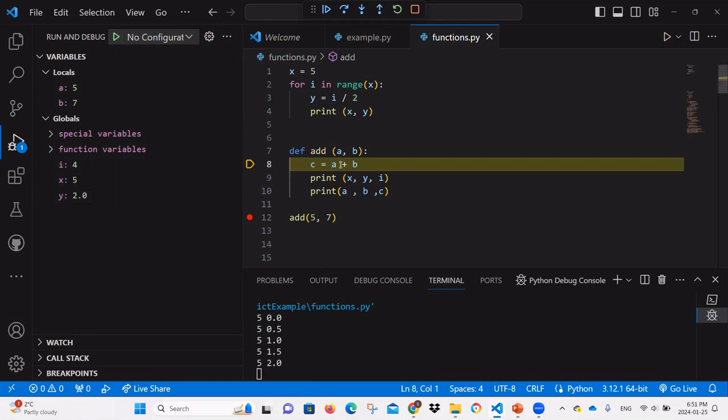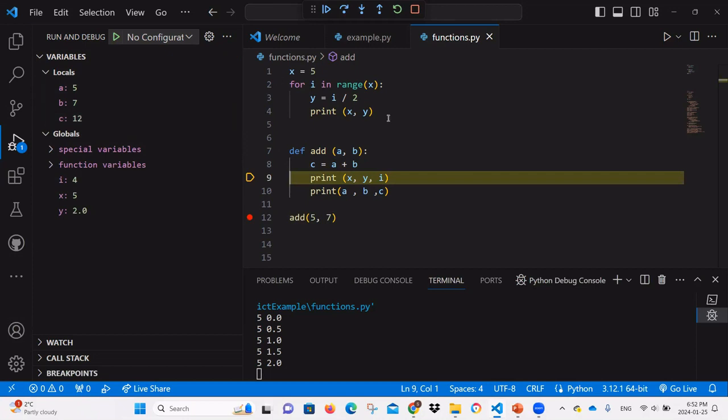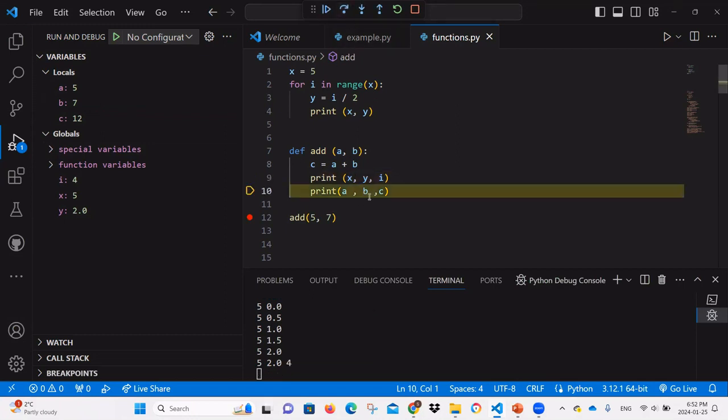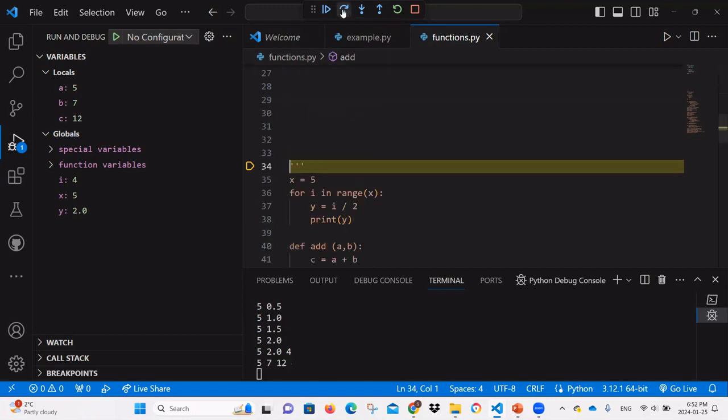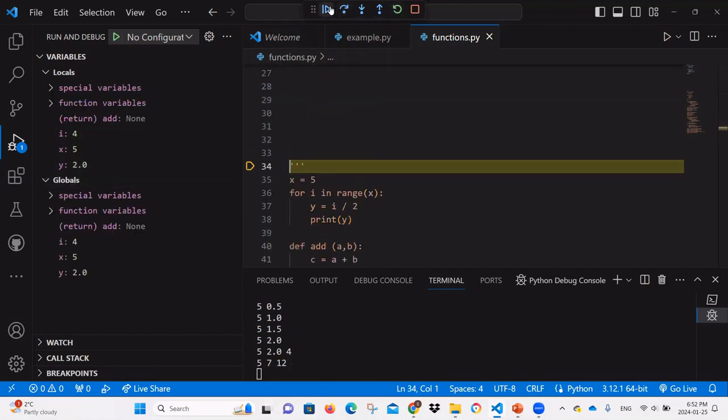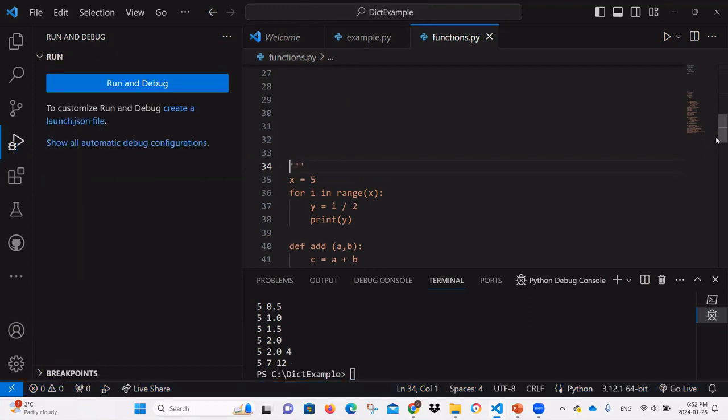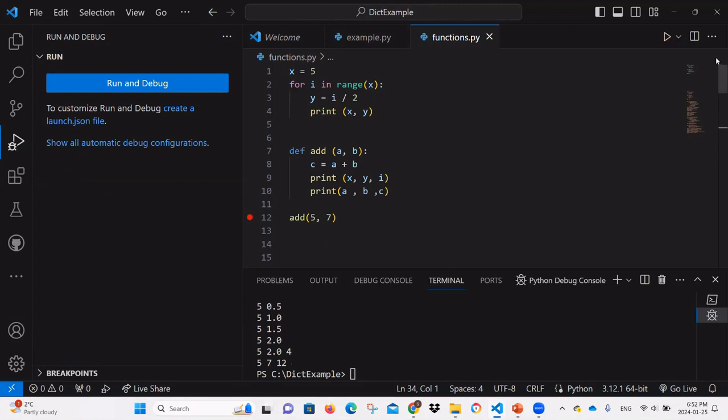Okay, so now because we are inside the scope of the function, at this moment we can only see A and B. And then once we step over line H, we will add C to it. And then are we able to print X and Y and I? Yes, because they are still accessible through the global scope. So when we try to print them, they will print no problem. If we try to print A, B, and C, of course, they are no problem because they are local. So what is accessible to the function is what is local to it, plus what is global as well.